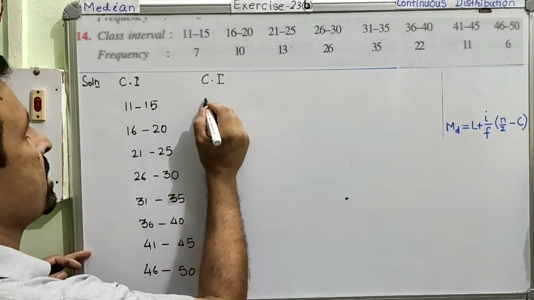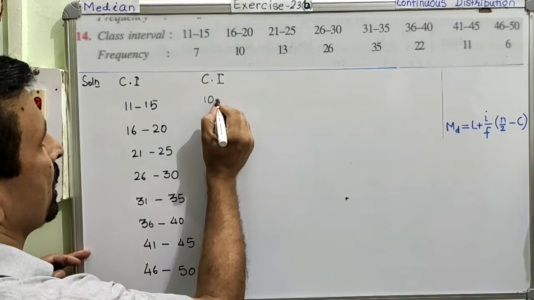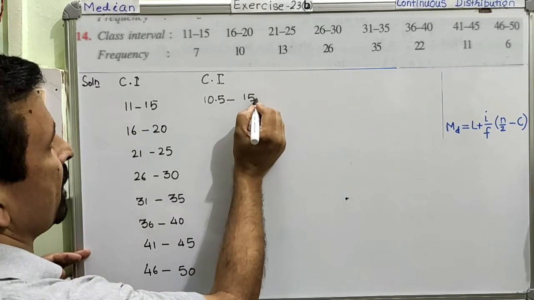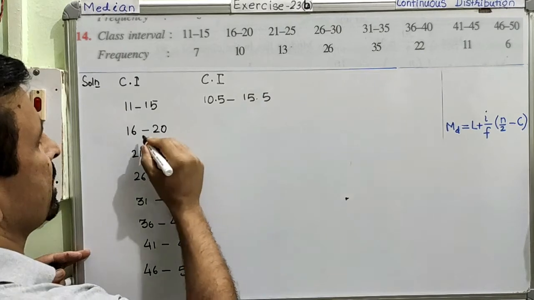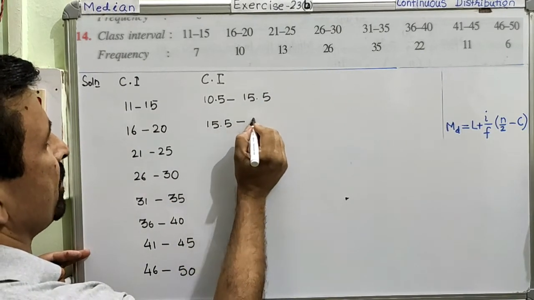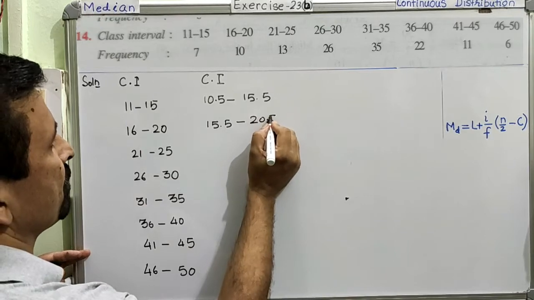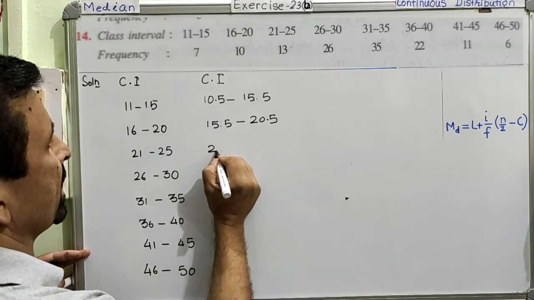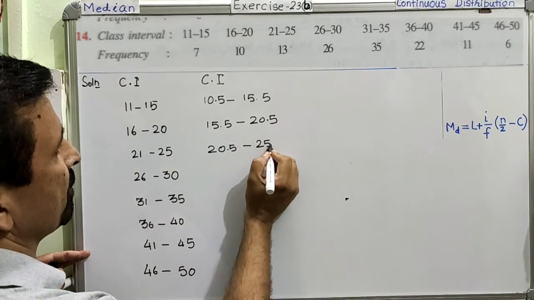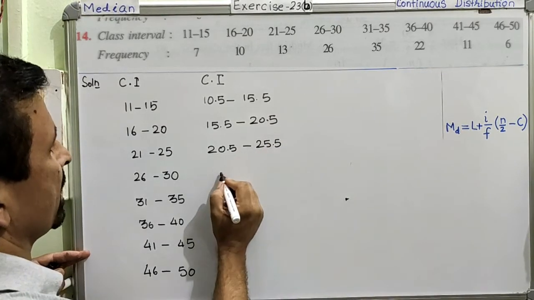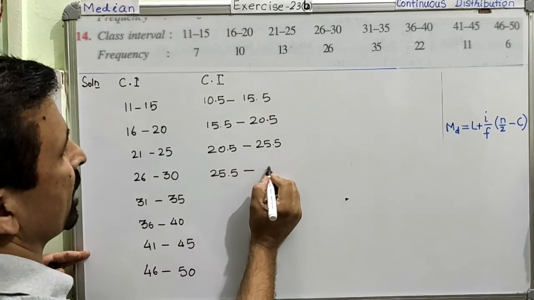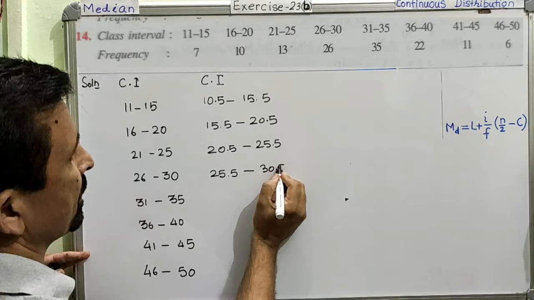So this becomes 10.5 and this is increased, so it will become 15.5. This will become 15.5 and this will become 20.5. Next will become 20.5 and it will become 25.5. Then 25.5 and 30.5.